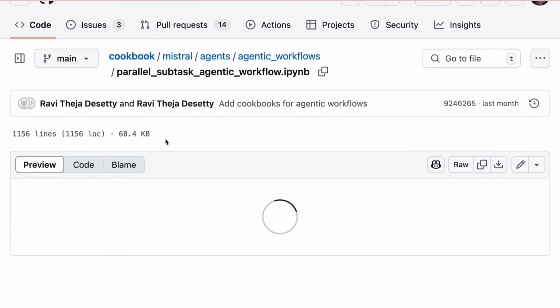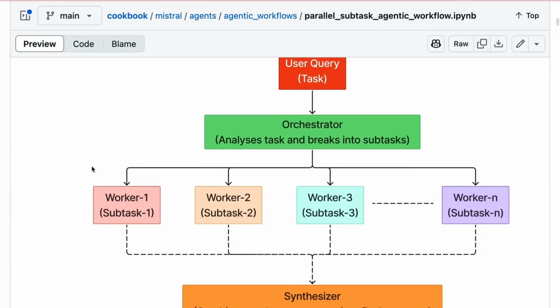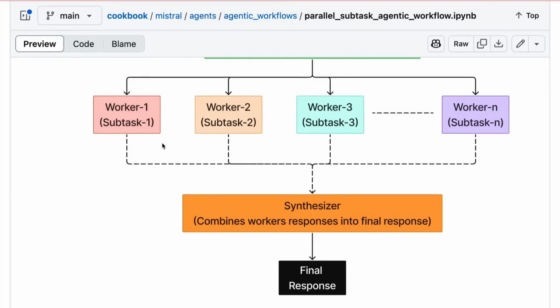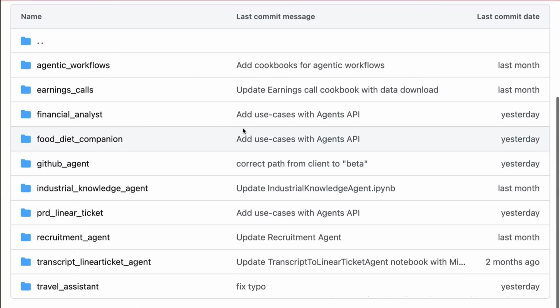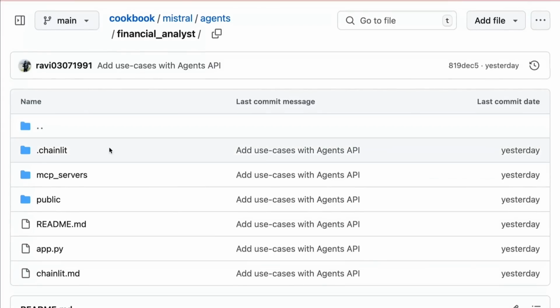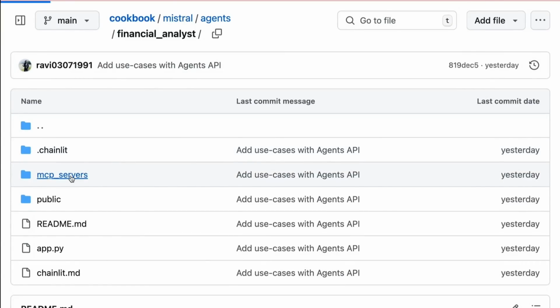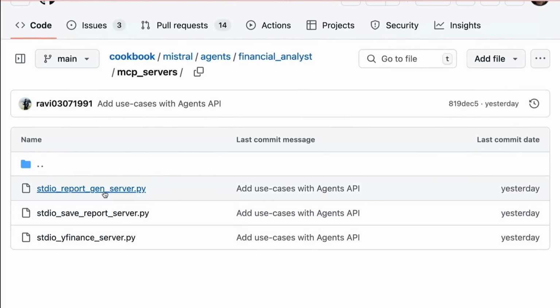So the other ones that I was looking at were the sort of actual agentic workflows. If you want to do stuff in parallel, they've got a workflow for doing that. So you can see where you're splitting things up, sending them to different workers, and then using a kind of MapReduce thing where you basically bring everything back and then synthesize it together to get the final response out. They've got that in here. But some of the ones that probably are really interesting in here is just things like the financial analyst and stuff like that. So we can see, okay, here are their MCPs. They've got very simple MCP servers in there.